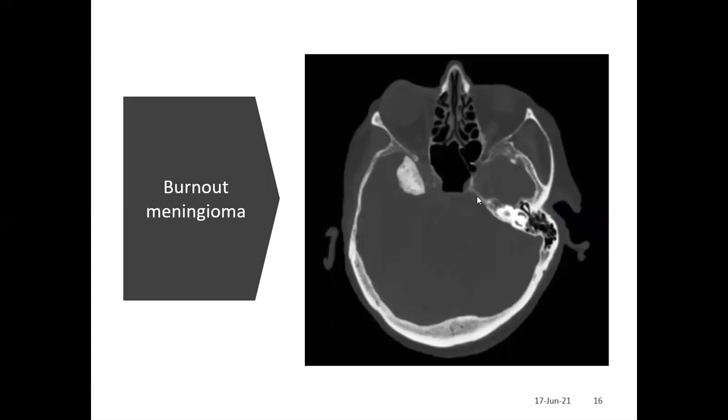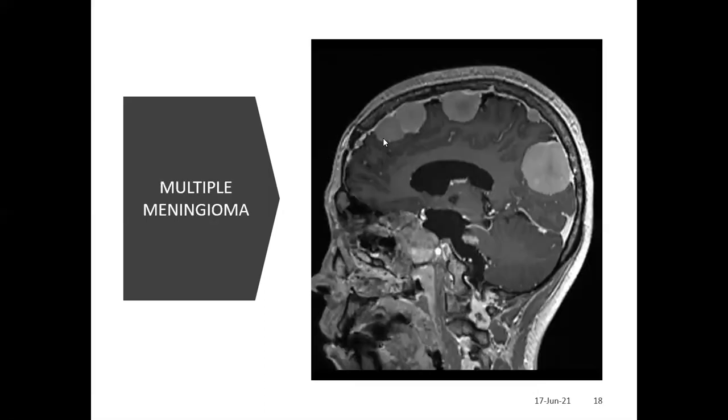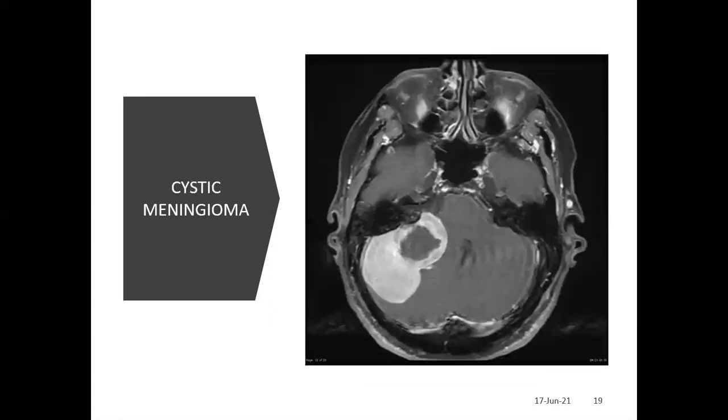Some are named meningiomas, like burnt-out meningioma, where an old, long-standing meningioma gets calcified. Intraosseous meningioma sometimes originates from the scalp bone, and it is called intraosseous meningioma. With multiple meningiomas, think more of NF2, neurofibromatosis 2, where you can get multiple meningiomas, and radiation-induced meningiomas are also often multiple.